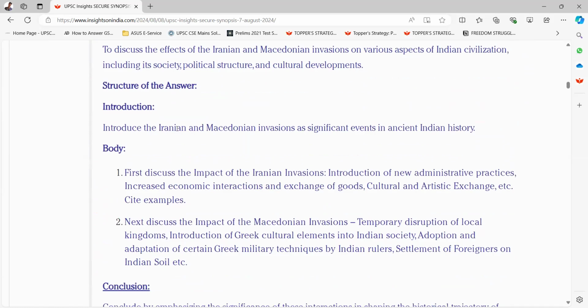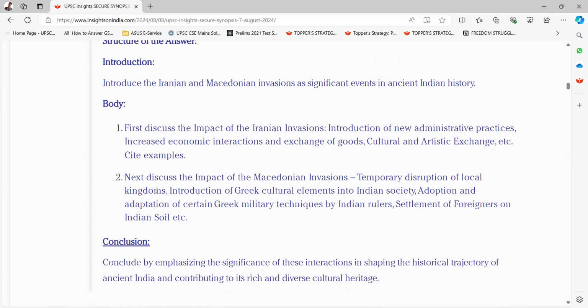Okay, introduction. Introduce the Iranian and Macedonian invasions as significant events in ancient Indian history. Body. First, discuss the impact of the Iranian invasions, such as introduction of new administrative practices, increased economic interactions and exchange of goods, cultural and artistic exchange, etc. Cite examples too.